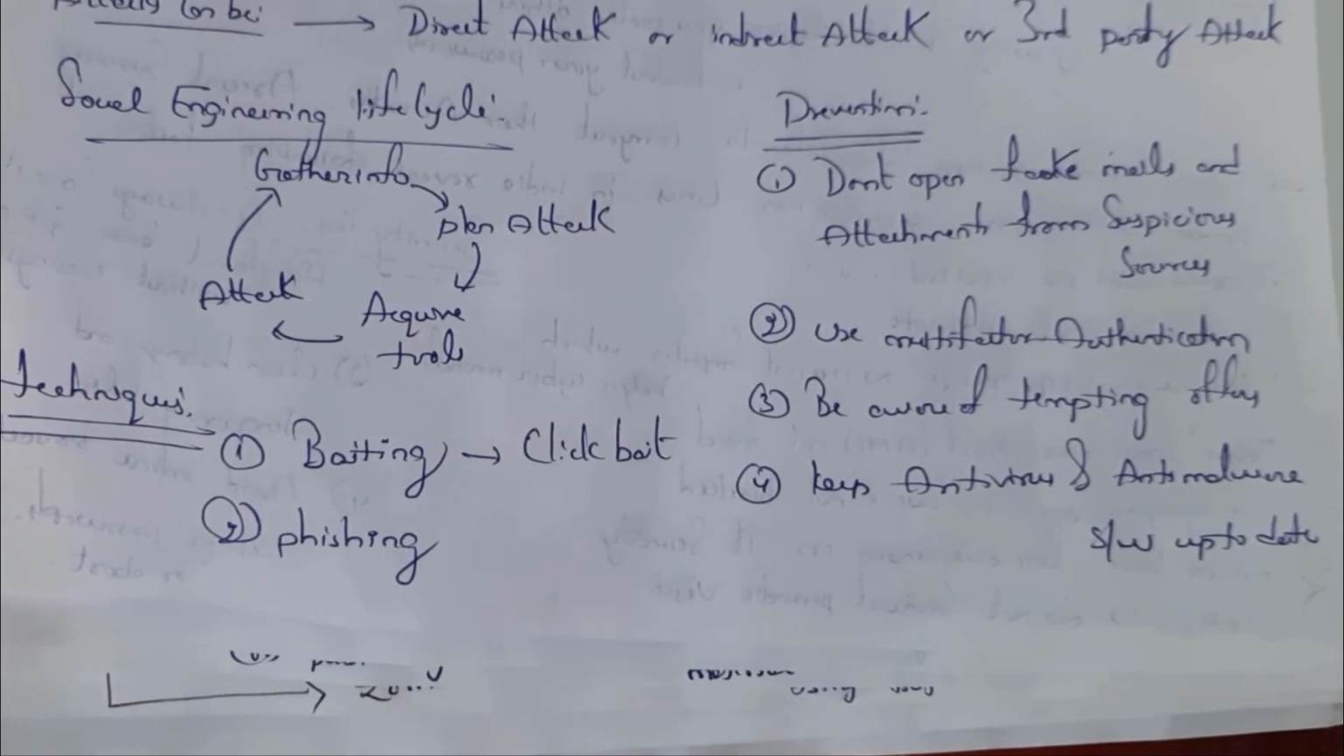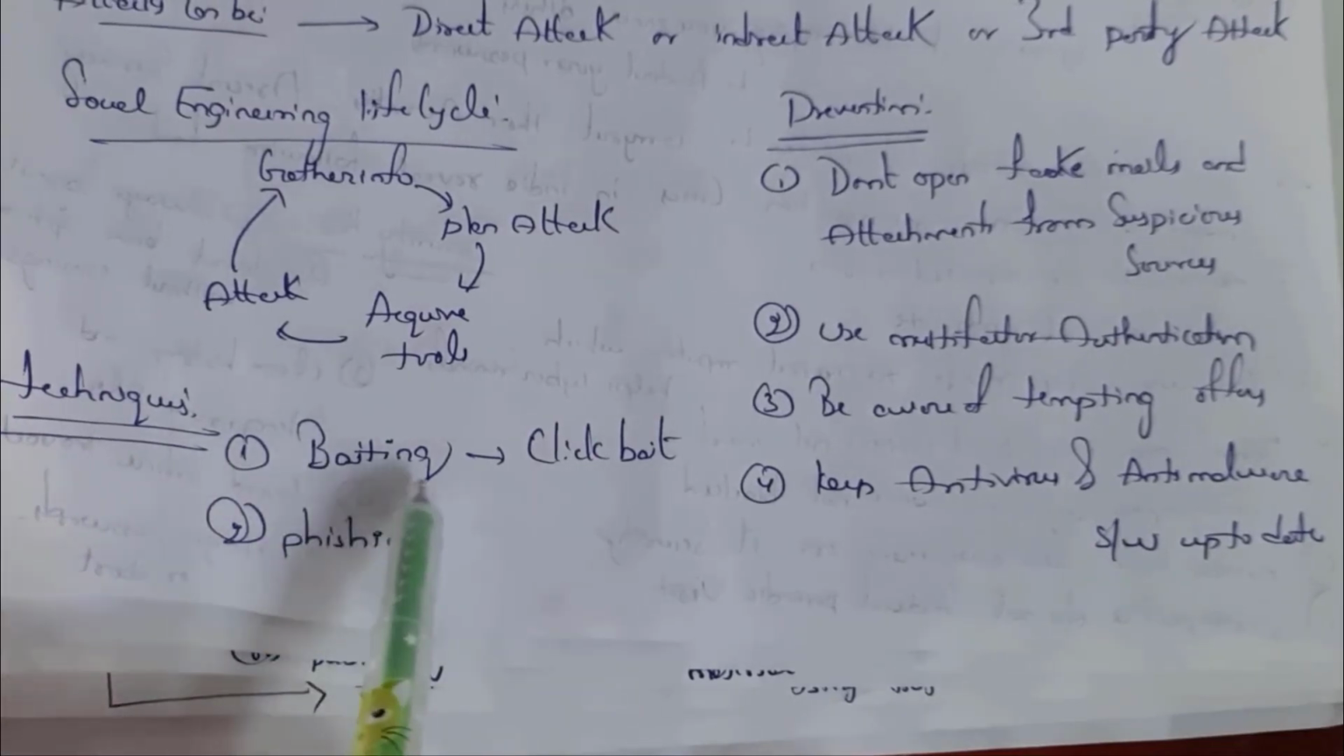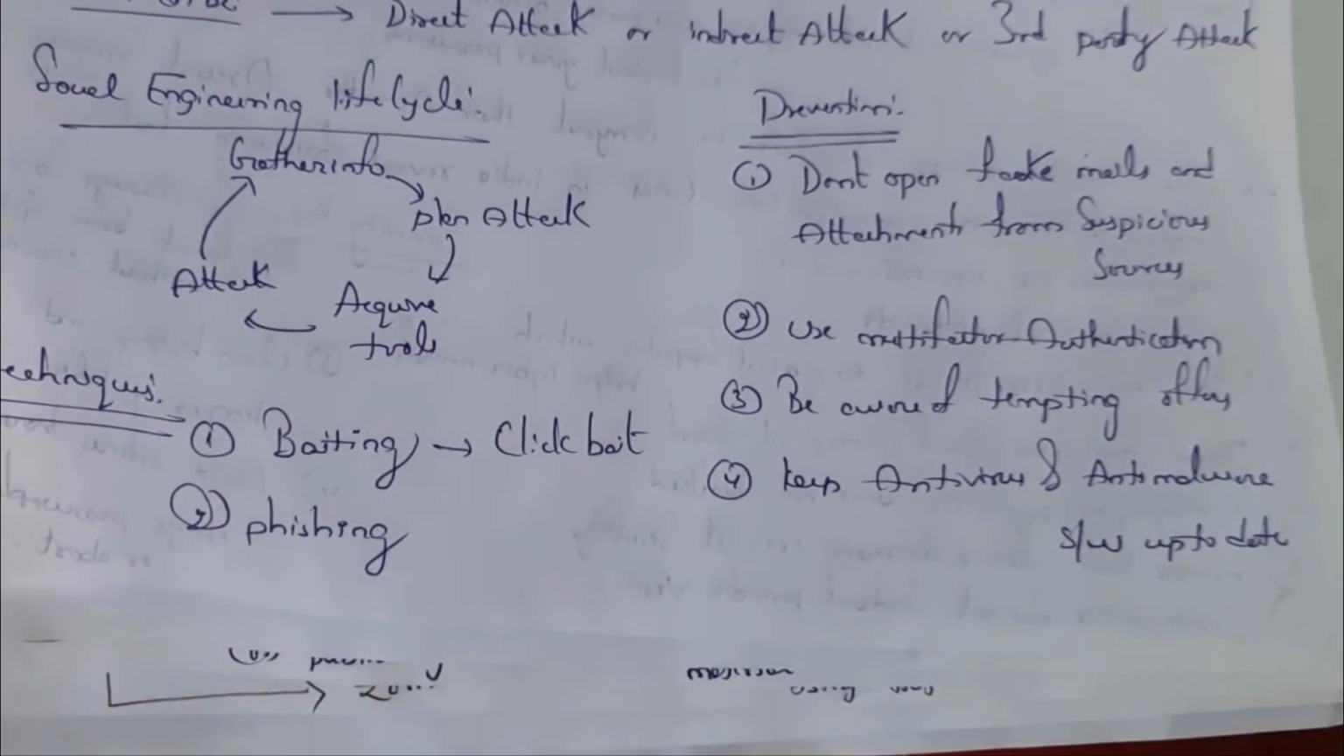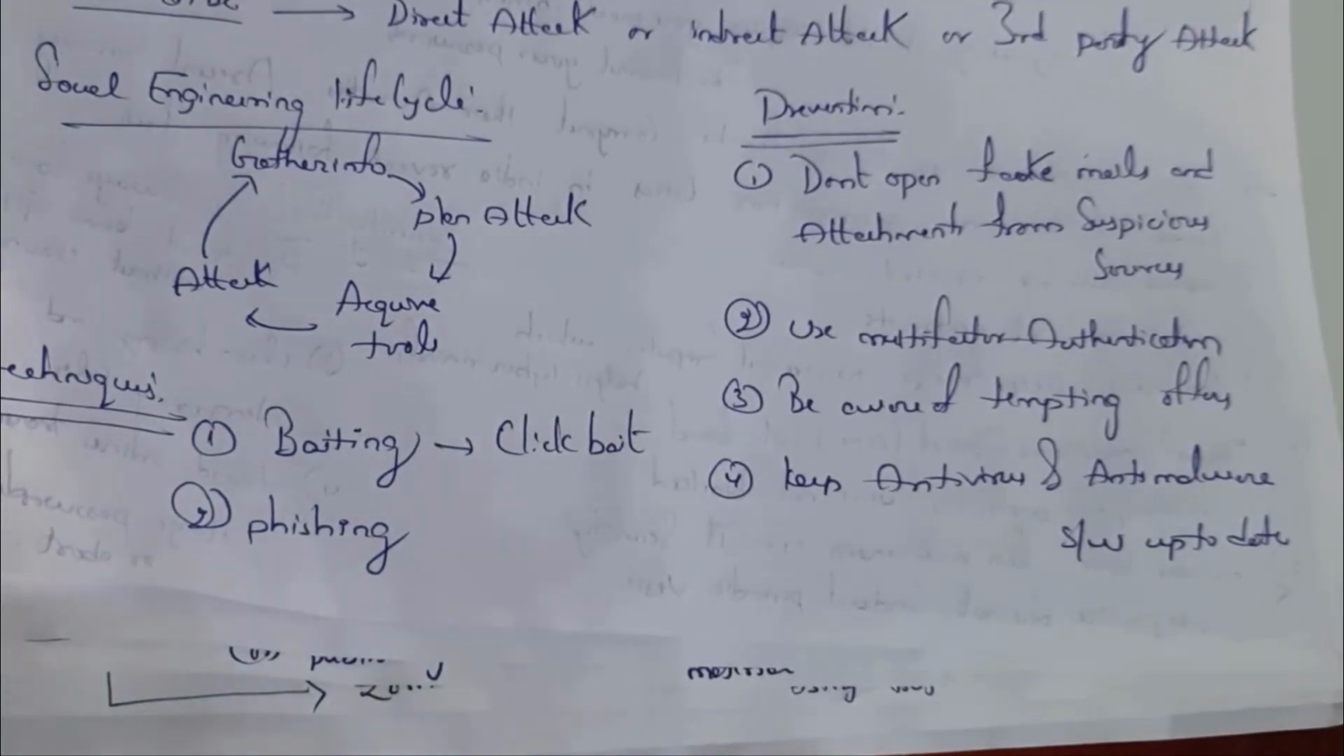See what are the techniques that are present in social engineering. First one is baiting, next one is phishing attack. Baiting is nothing but creating fake web pages. Once you click on that web page, all your information gets transferred to the hacker, as I said before in the example.